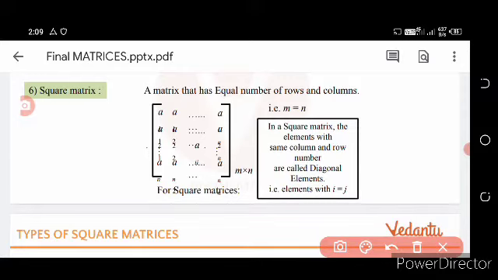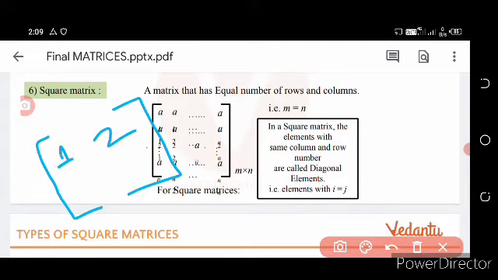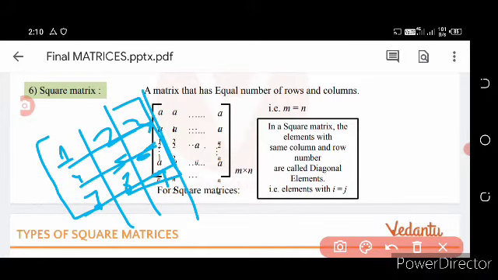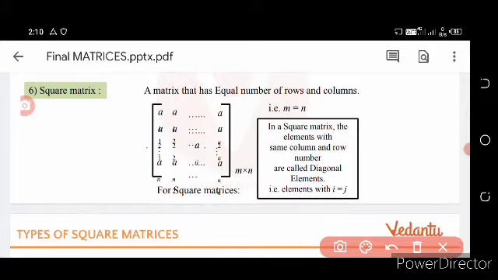A matrix that has an equal number of rows and columns. If we consider an example of a square matrix, 1 2 3, 4 5 6, 7 8 9, here how many columns are there? Here there are 3 columns and 3 rows. So this is called an example of a square matrix.